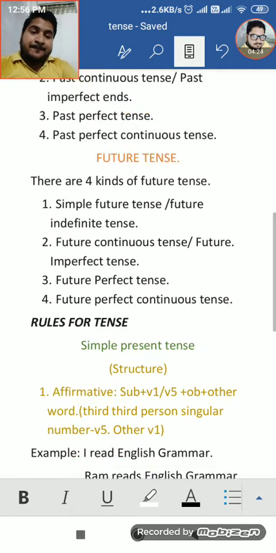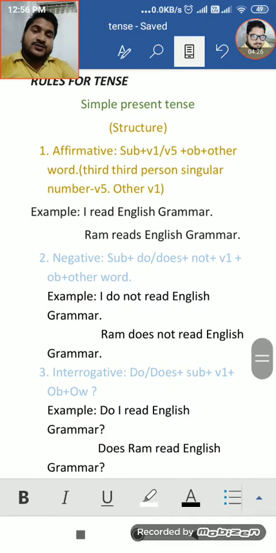Then, students, at first we should learn the structure of each tense, and so we are starting simple present tense. As you know, there are different types of sentences, but here in each tense we'll discuss five kinds of sentences: affirmative, negative, interrogative, negative interrogative, and WH questions.